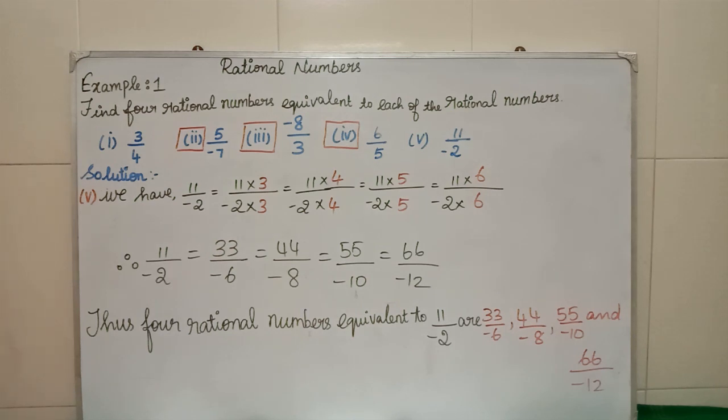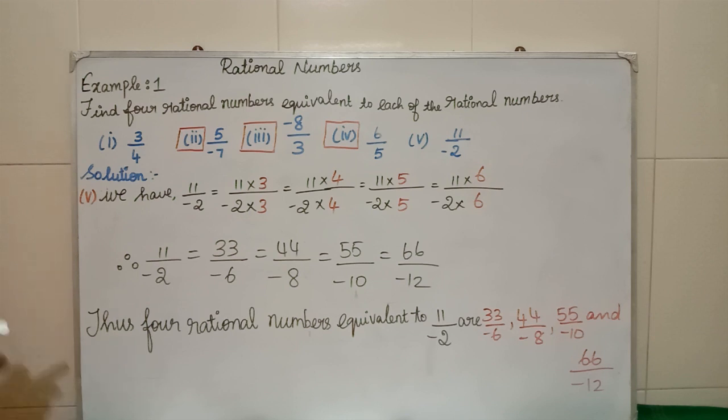Clear? 11 fours are what? 44. 2 fours are what? 8. 11 fives are what? 55. 5 twos are what? 10. 11 sixes are what? 66. 6 twos are what? 12. Thus, 4 rational numbers equivalent to 11 by minus 2 are 33 by minus 6, 44 by minus 8, 55 divided by minus 10 and 66 divided by minus 12.